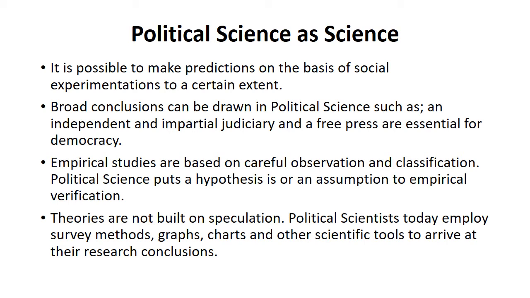And the other point is that theories are not exactly based on speculation. I mean, political scientists today employ survey methods, graphs, charts, and other scientific tools to arrive at their research conclusions. So we cannot say that there is only theory in political science. There are some other survey methods as well, some other research methods as well, like making graphs, charts, and other scientific tools. And by using all these methods, we can come to some sort of research conclusions, which ultimately proves that political science is a science. So these were the arguments that support that political science is a science.